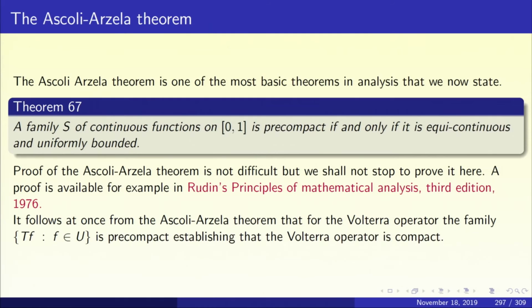Equicontinuity means that for a given epsilon greater than 0, there is a certain delta which will work for all the functions simultaneously. The next thing is that a family of continuous functions on 0, 1 is said to be uniformly bounded if there is a positive M such that mod fx is less than or equal to M for all f in the family and for all x in the interval 0, 1. So, we have got two concepts, equicontinuity and uniform boundedness. What does the Ascoli-Arzela theorem say? It says that a family of continuous functions on 0, 1 is pre-compact if and only if it is equicontinuous and uniformly bounded.